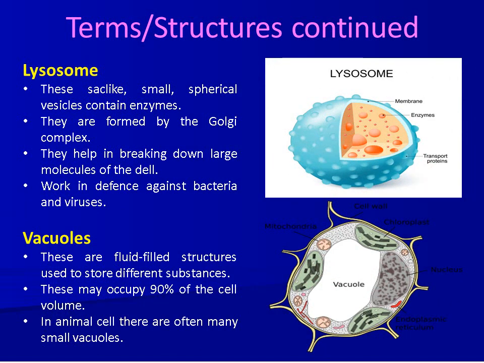Lysosomes. Lysosomes are sac-like, small, spherical, single membrane-bound vesicles that contain enzymes. These enzymes are synthesized in the rough endoplasmic reticulum and brought to the Golgi complex. Lysosomes are formed by the Golgi complex. The main function of lysosomes is to help in breaking down large molecules of the cell.